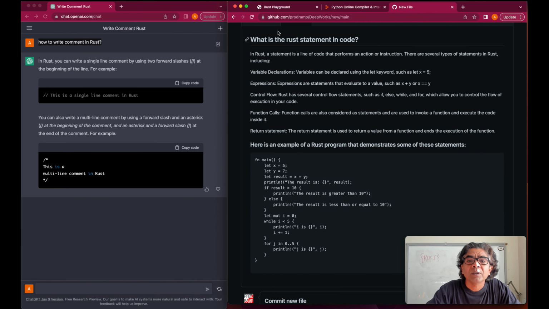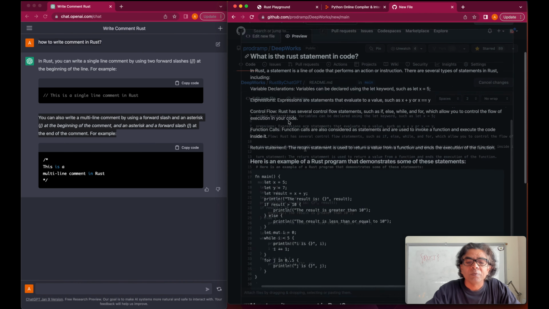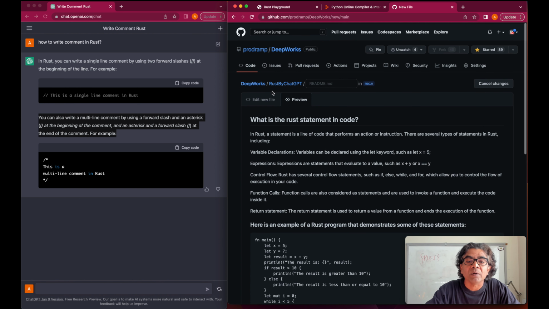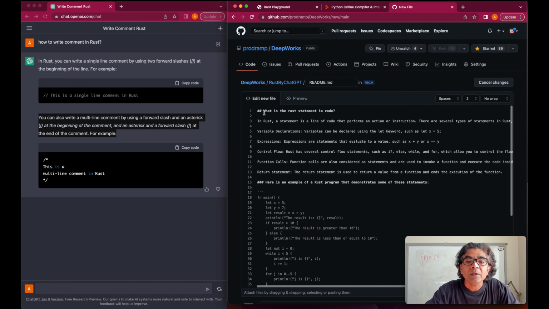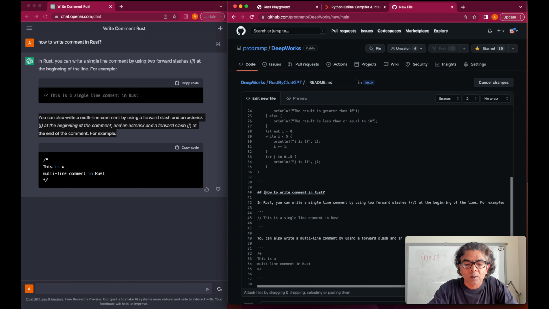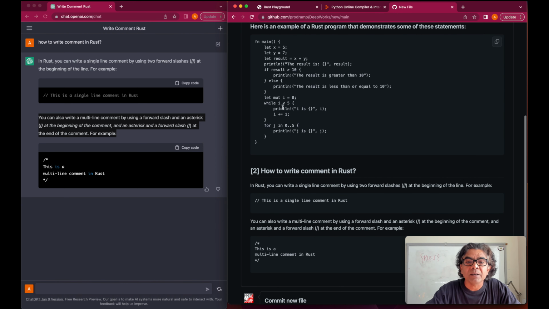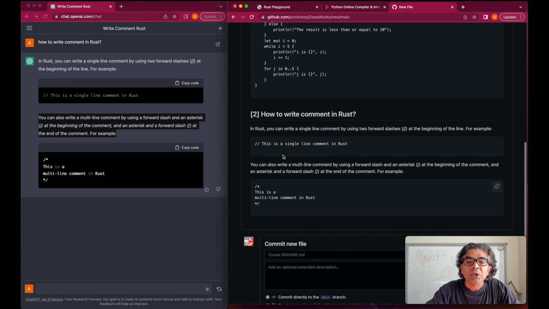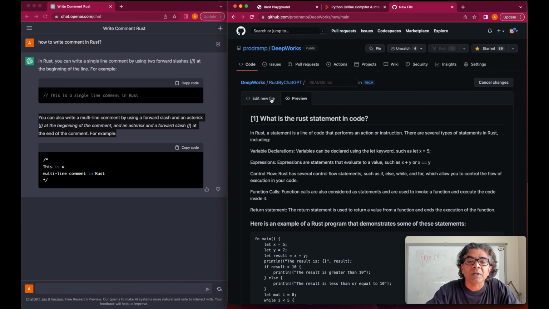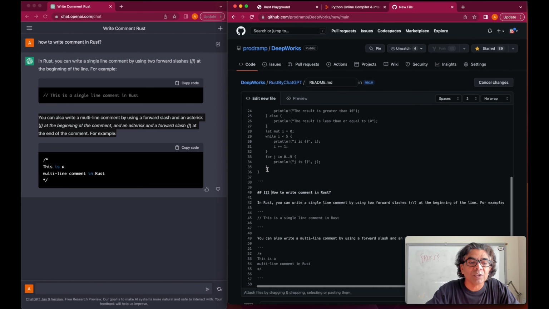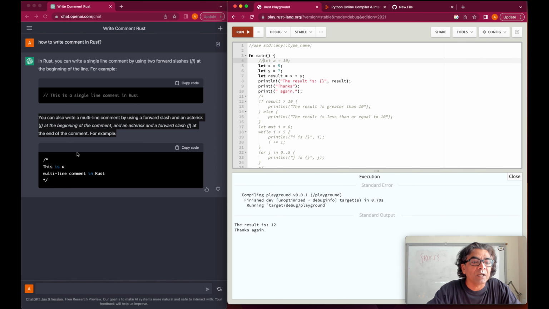Let's update our document. So that's the first one, that's the second one. And if we want, we could actually write the 1, 2. So now you are getting an idea of how we are also generating our documentation. And for every 10 questions, we will save and we will keep changing the readme file. So you got an idea of how we actually write a comment. And we also learned this part, how to define the different variables.